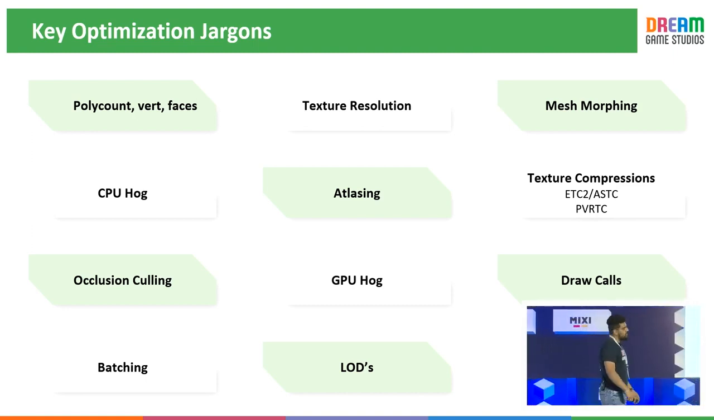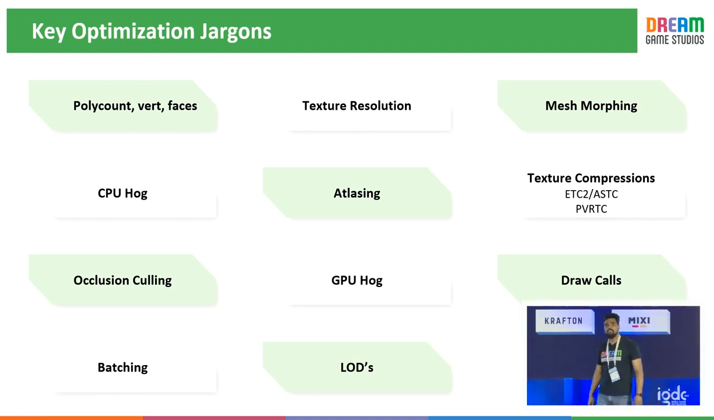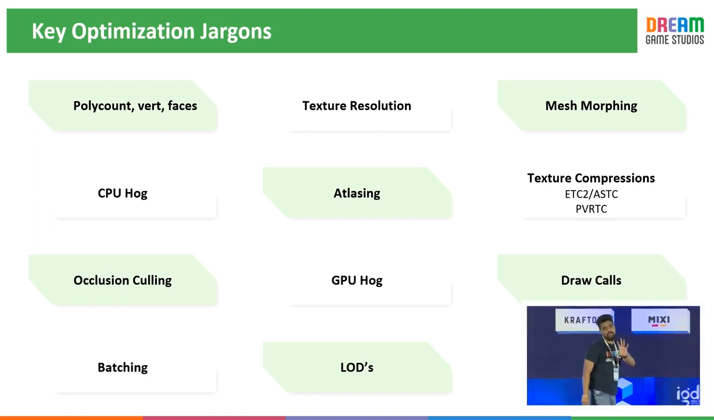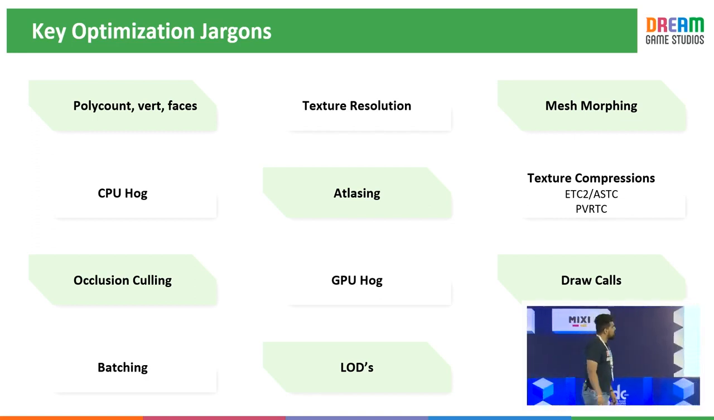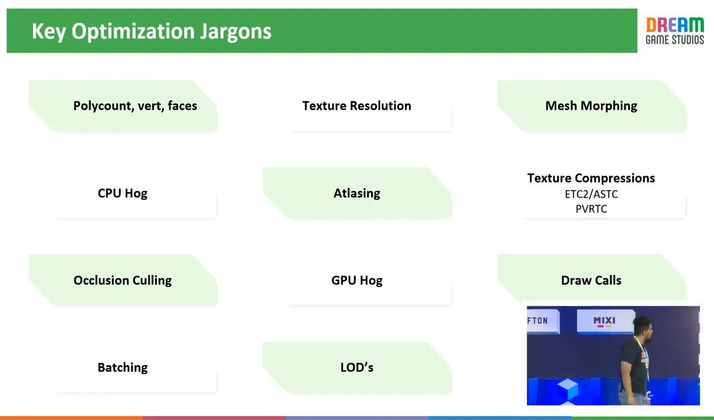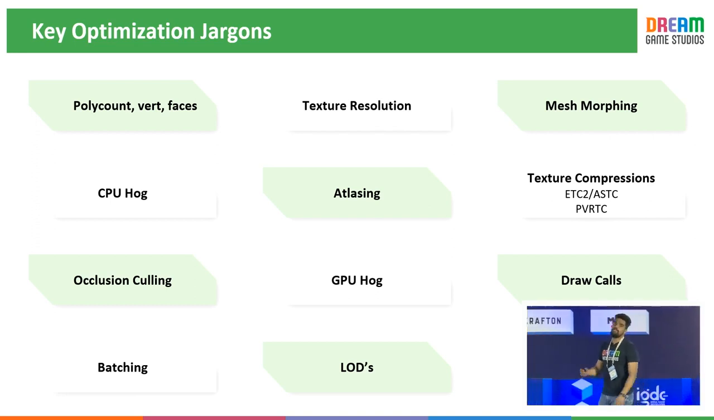Then occlusion culling. Occlusion culling allows you to take the camera somewhere and see whether there is a CPU hog or a GPU hog at this viewport of the camera. Then we have draw calls, which I'll cover later while I explain optimization of characters in detail. Then we have batching, LODs, and how is the VRAM usage inside the GPU.